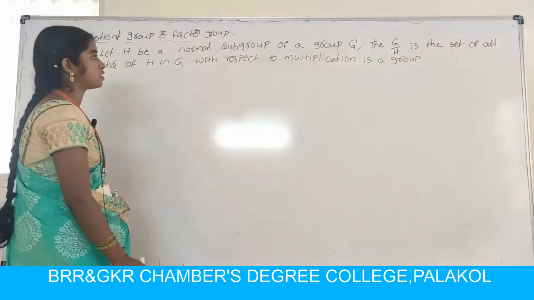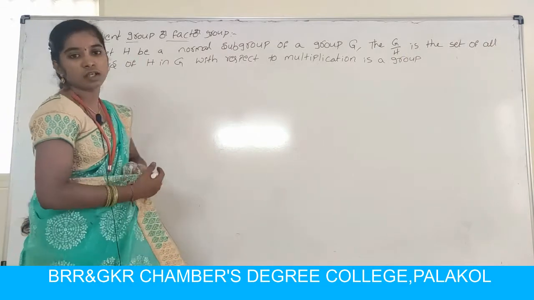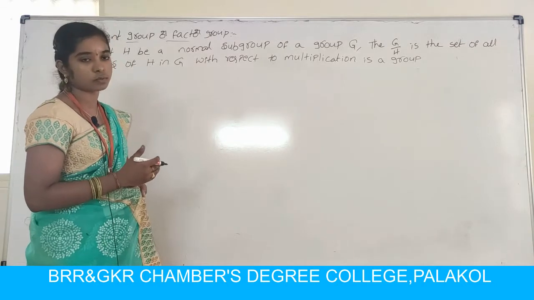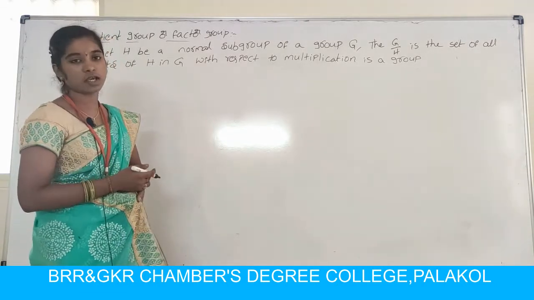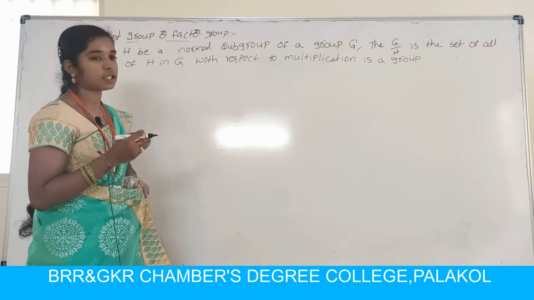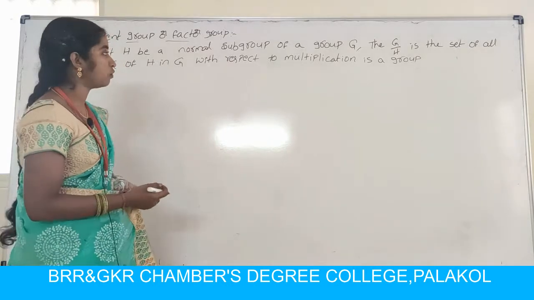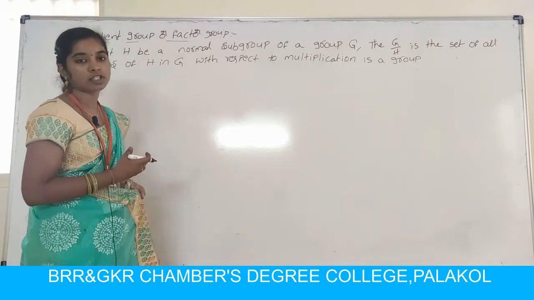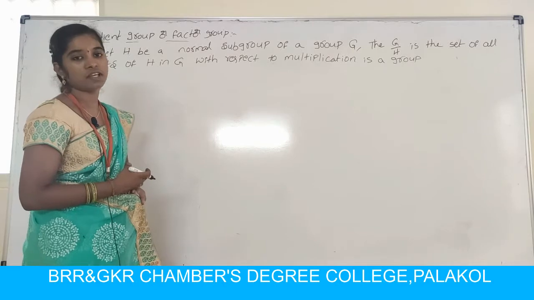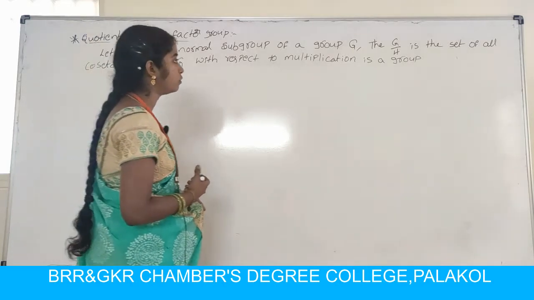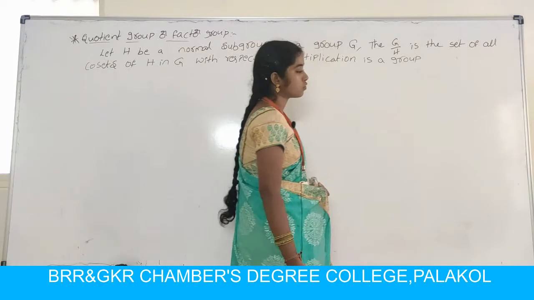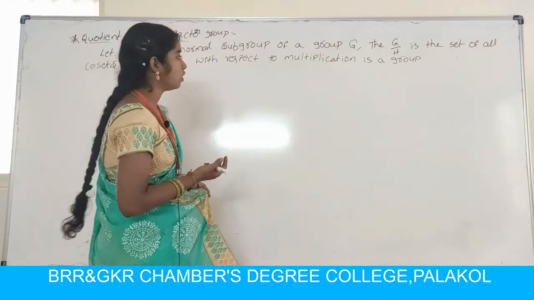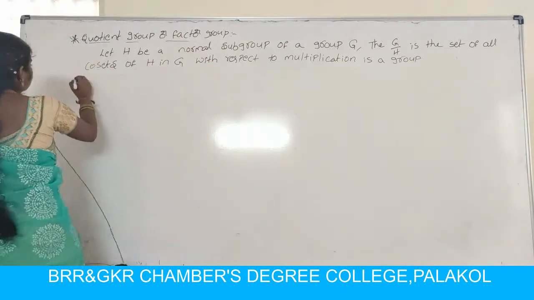First of all, let Z be a group and H a normal subgroup of Z. The quotient group is Z by H, whose elements are Ha, Hb, so Ha, Hb belong to Z by H. Coset multiplication is Ha Hb equal to Hab. First, we have to show that the operation is well defined. After that we have to prove Z by H is a group. A group satisfies four properties: closure, associativity, existence of identity, and existence of inverse. So first, let us see the proof.